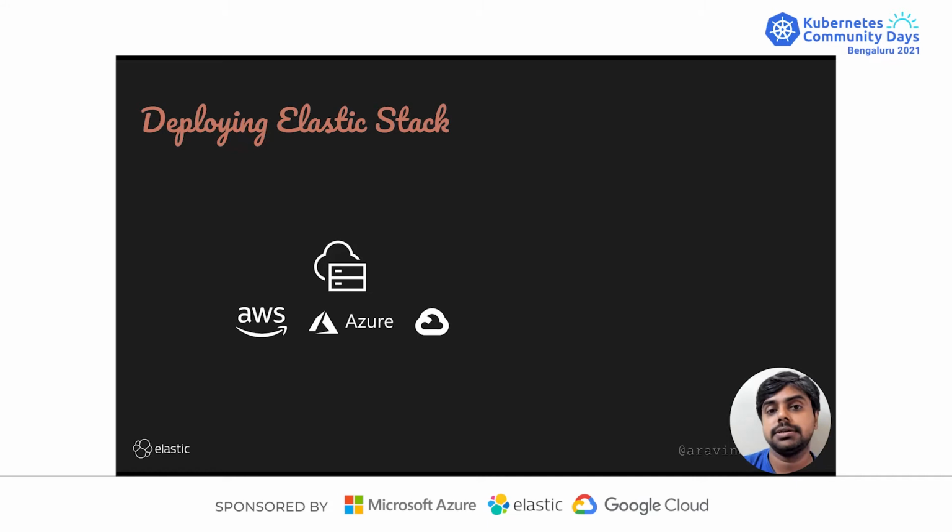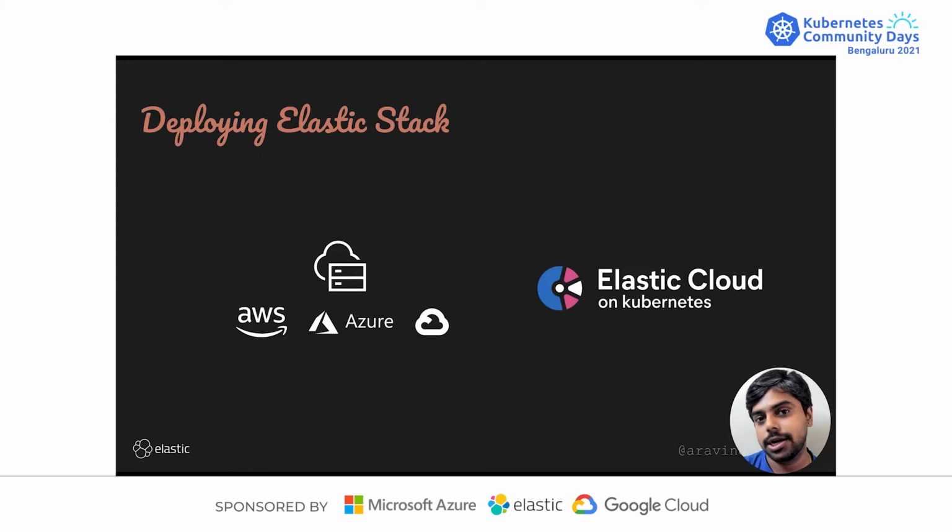Now the key differentiator here is that it's a platform agnostic, vendor agnostic tool. That means you could run it anywhere, and obviously you could run it on Kubernetes, which is the topic of the talk today. So quite some time back, we had the Elastic Cloud on Kubernetes release, and that is how you could understand how to run this entire stack.